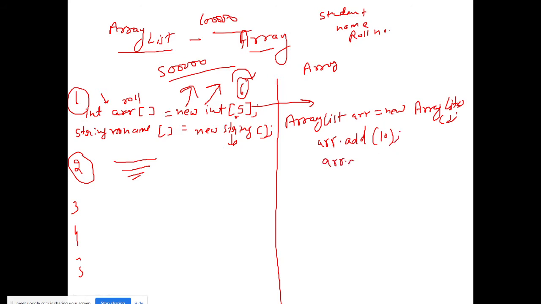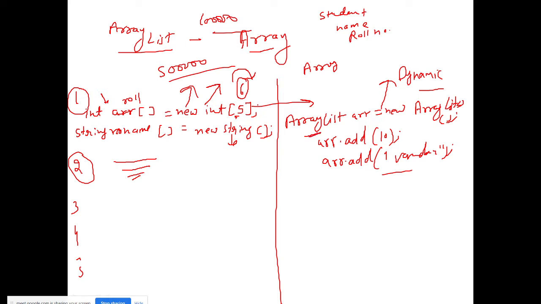If you add "Vandan" as a name string with arr.add, it will also store this. Here you don't have a problem for that. And if I talk about the size, then the array list is dynamic in nature. Okay, so I will not go that deep today. Let's understand these topics.